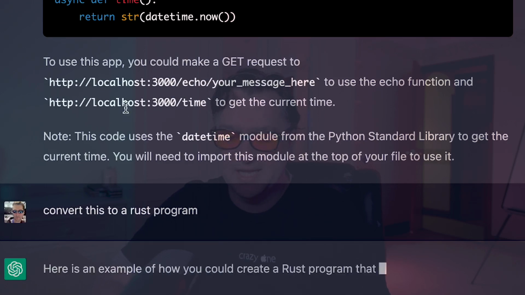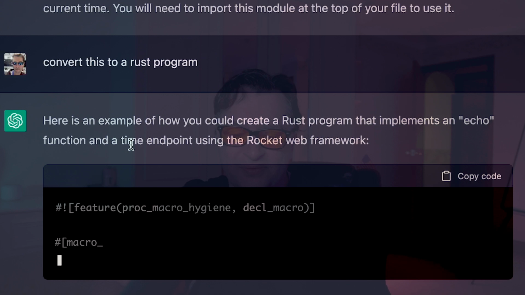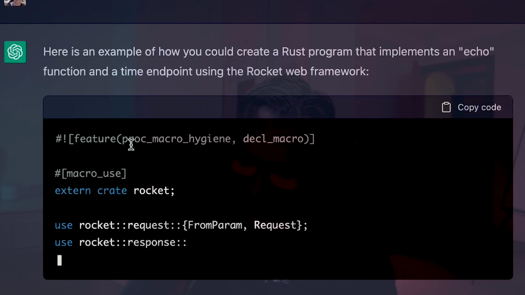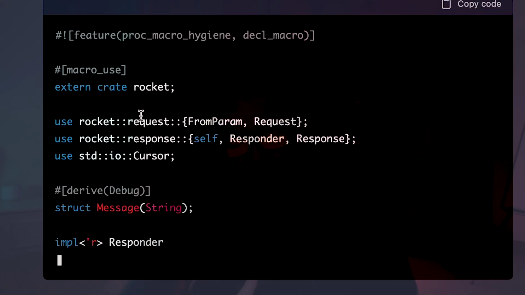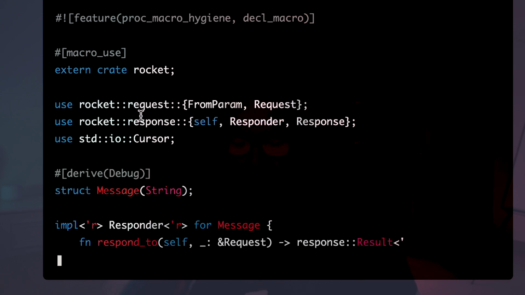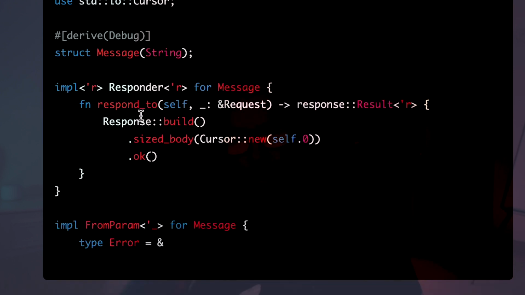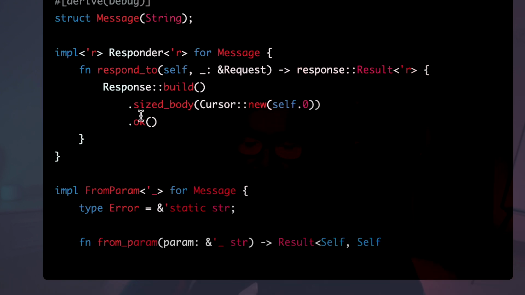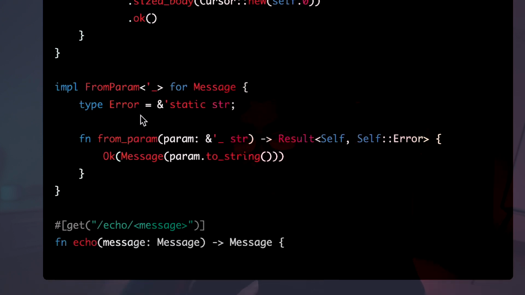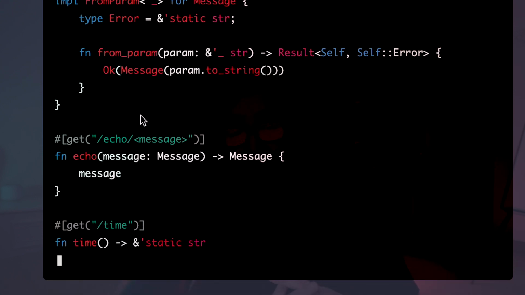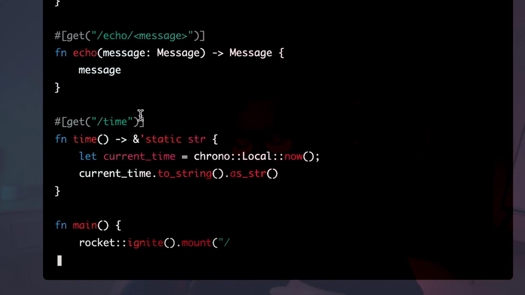So it's going to say, here's an example of how you create a Rust program that implements an echo function and a time endpoint using the Rocket web framework. Now, that's kind of interesting because I don't know why it's picked Rocket. Do you know what I mean? In modern day, if I was honest, most modern Rust programmers are leaning into using something like Axum, for example. And I think this is probably something that becomes really interesting in this space. In this particular case, the AI has learned as far as about 2021.